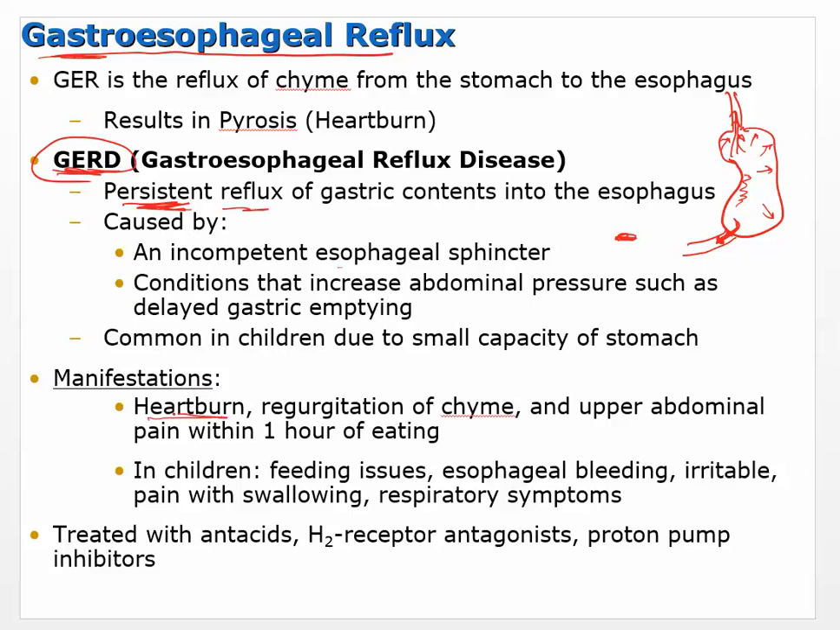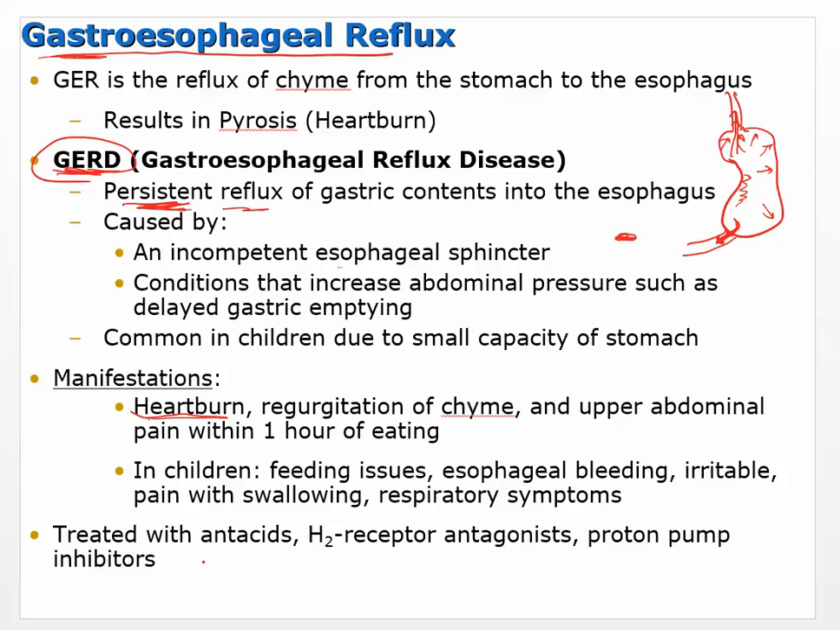Okay, so manifestations of that: heartburn, obviously. Okay, so heartburn has nothing to do with the heart. It's the burning of the esophagus, regurgitation of chyme, and upper abdominal pain within 1 hour of eating. So in children, so this can happen in children too. Feeding issues, esophageal bleeding from damage that can happen from this persistent reflux. They may become irritable, pain with swallowing, and even may result in respiratory symptoms from changes in pH.